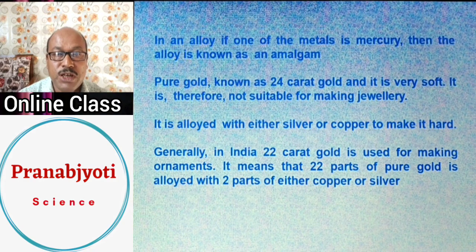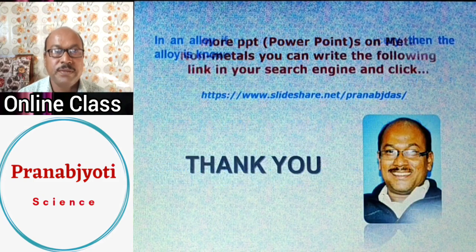But 24 means pure gold, and 22 karat gold is actually an alloy of gold and copper. 22 karat means there are 22 parts of gold and the remaining 2 parts are copper. In that way, if the purity decreases, it may be 20 karat gold or 18 karat gold. That means the gold part is decreasing and the copper part is increasing, meaning impurity is increasing.